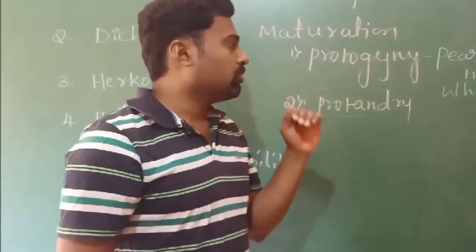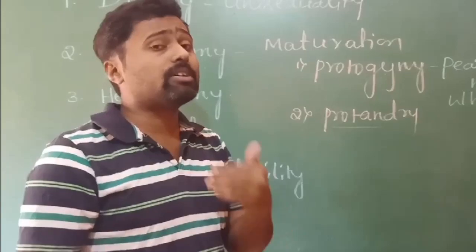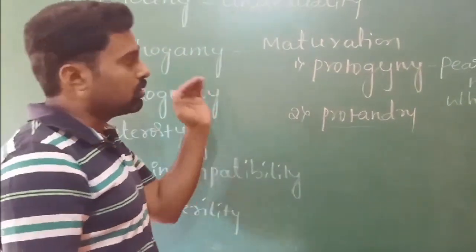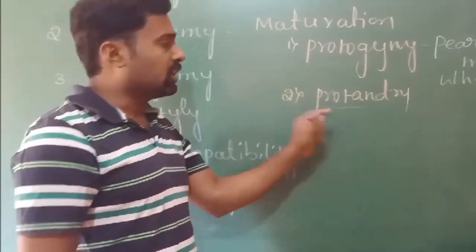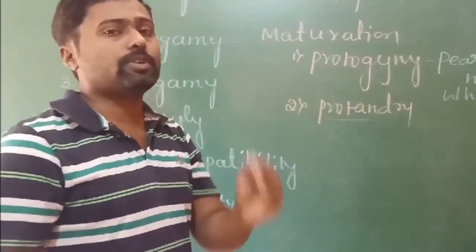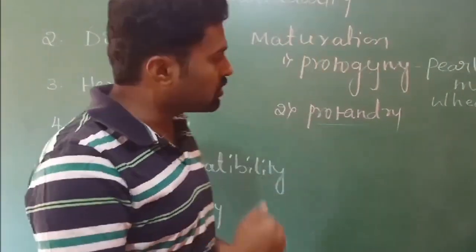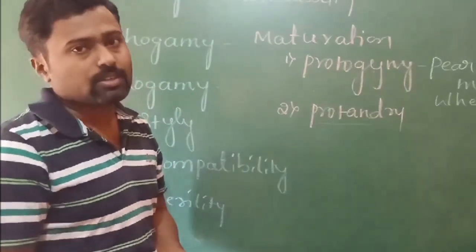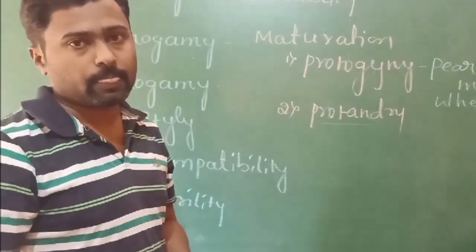But when plants want to achieve cross pollination and the flowers are bisexual, the plants develop these mechanisms: protogyny as well as protandry. In protandry, the androecium matures first, before the maturation of the gynoecium. This can also avoid self-pollination, because when the anther dehisces and the pollen falls on the stigma, the stigma is not receptive.